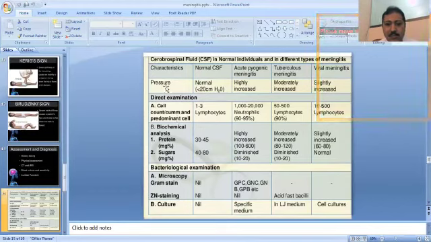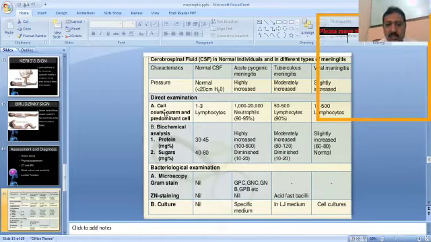So first one is the pressure. What will be the effect on the pressure? In case of the normal CSF, the pressure will be less than 20 centimeters of water. In acute pyogenic bacterial meningitis, the pressure will be increased, in tuberculosis meningitis the pressure will be moderately increased, and in viral meningitis it will be slightly or mildly increased.